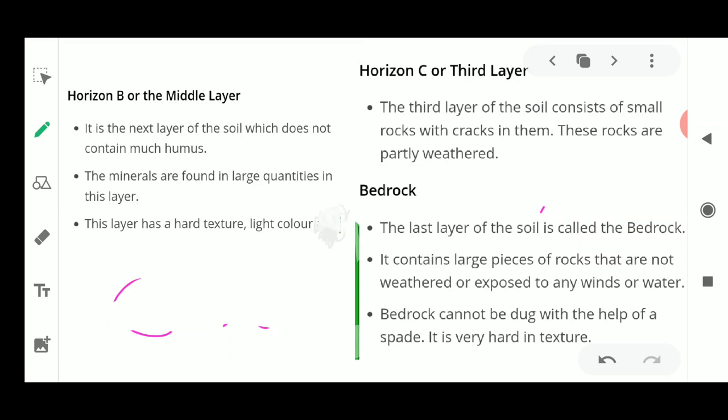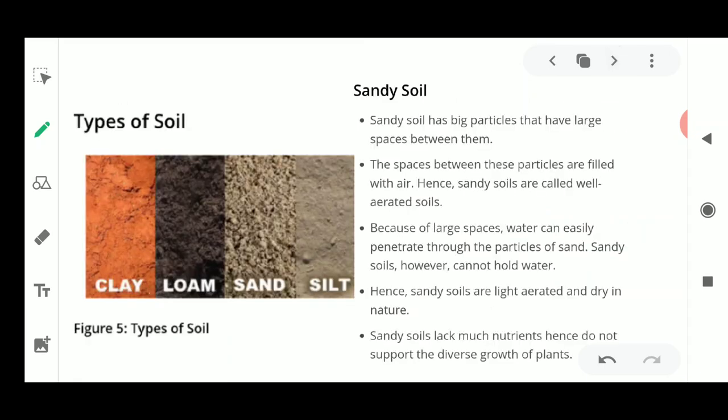Okay, now next, based upon the size of the particles and the type of the particles present in these layers, the color, the texture and the size of the particle also constitute the types of soil. Now there are various types of soil which I'll discuss in this particular slide. These types of soil are mainly of three types: clay soil, loamy soil and sandy soil. Now how has this name clay, loamy and sandy come?